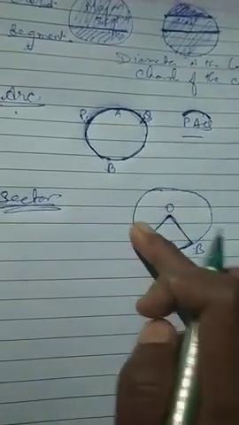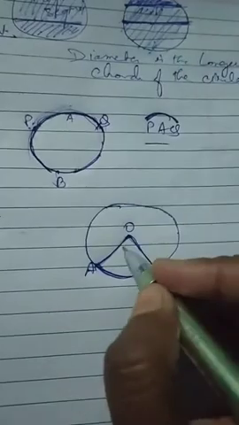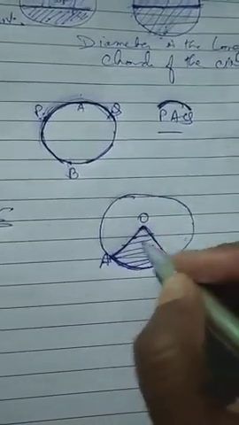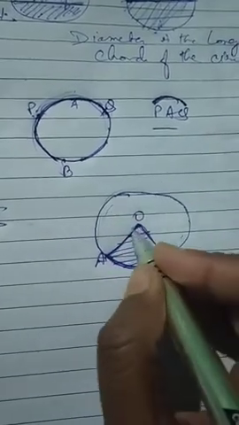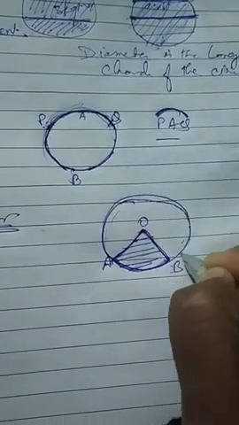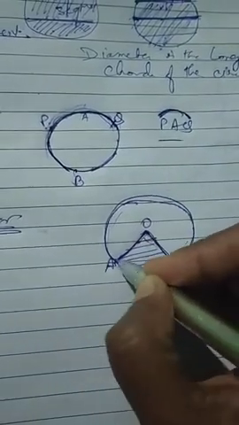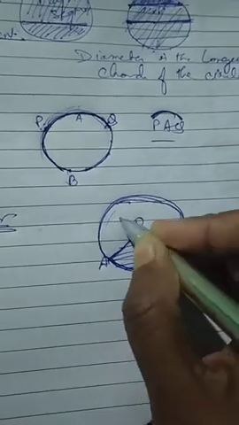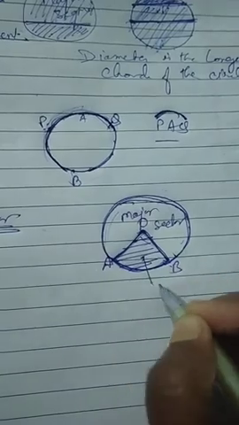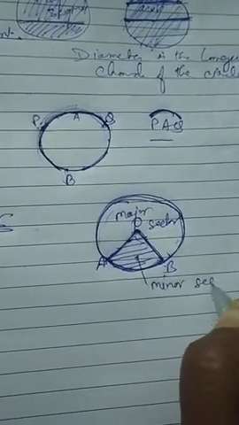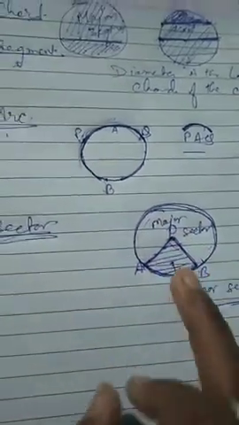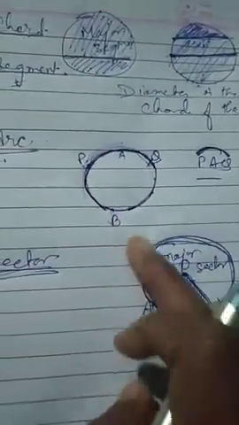In this also there will be a minor sector and a major sector, because you can see two radii and this arc. So this is called a major sector and this will be called a minor sector. Got it? Major and minor sector. A sector is a region made by two radii and one arc.